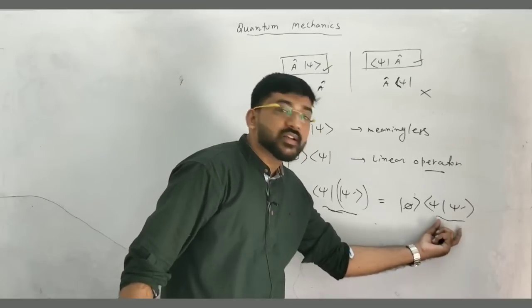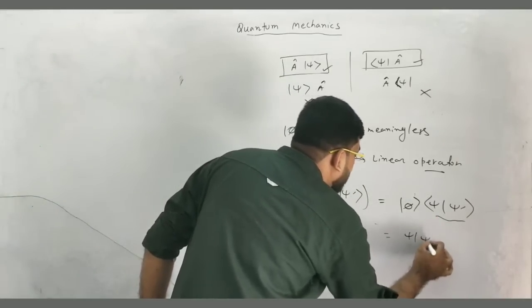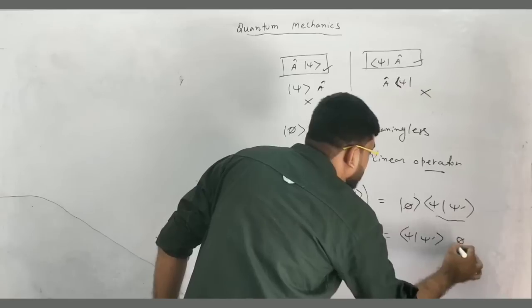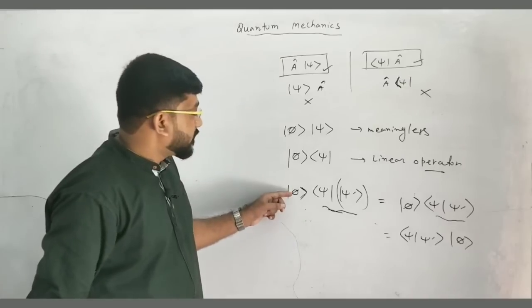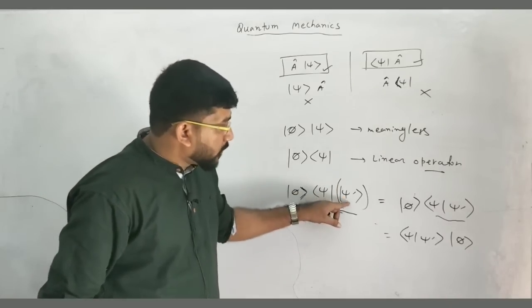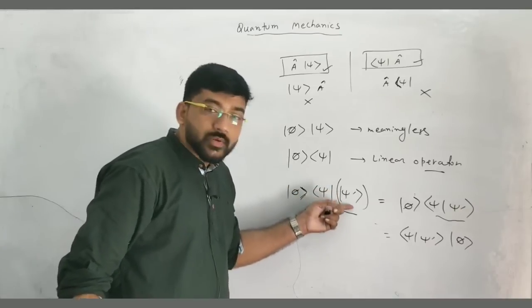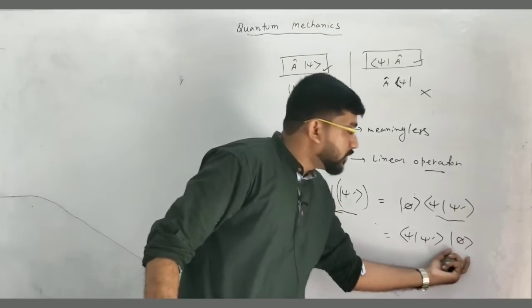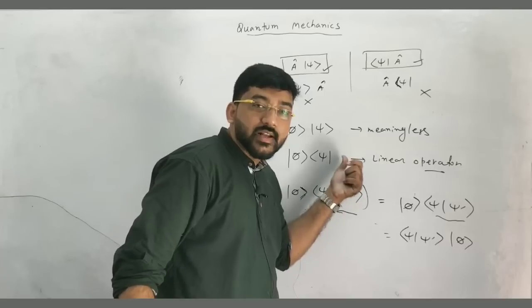So this will give you just a number, so this is a valid result. This is some number times this vector. So when you operate this operator on this wave function, you get a number times a wave function. This is the property of a linear operator that I have already said earlier.